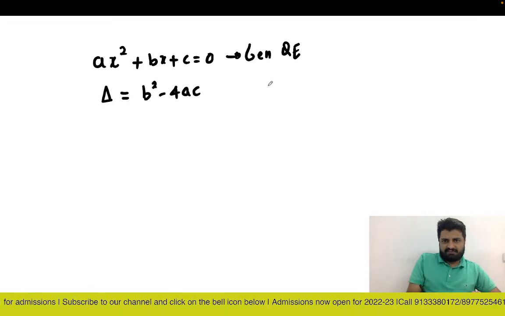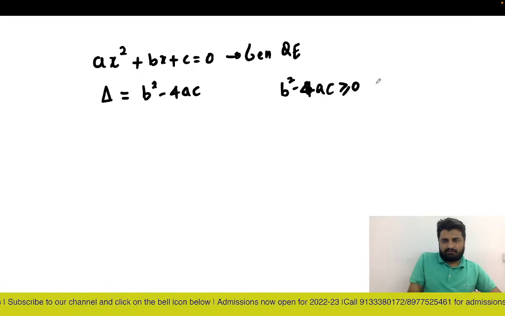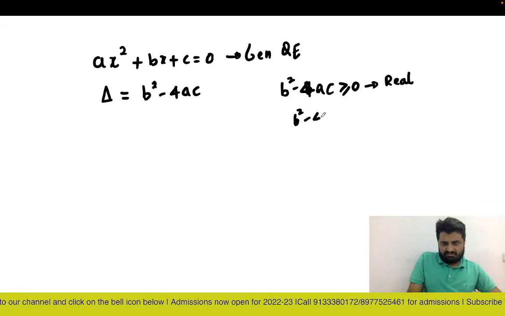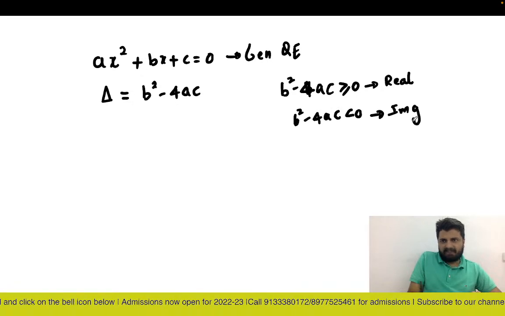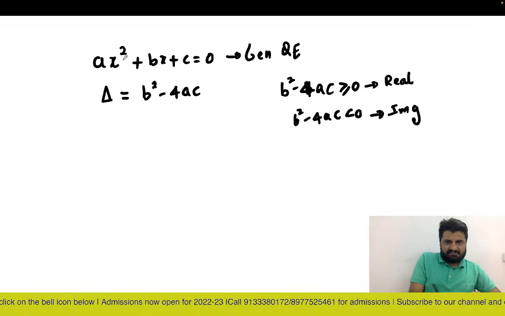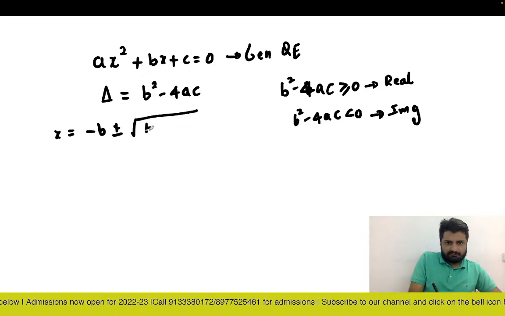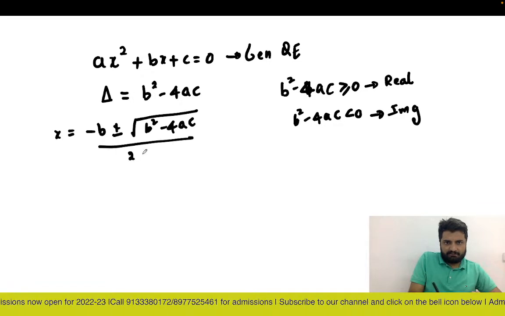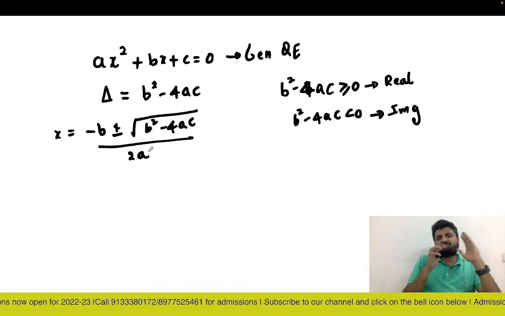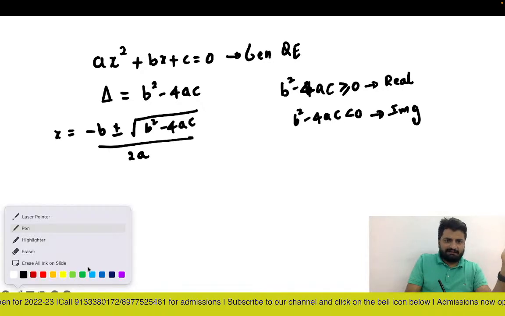If this b square minus 4ac is greater than or equal to 0, then they are said to be real roots. If b square minus 4ac is less than 0, then they are said to be imaginary roots. To find the roots of this equation, x can be written as minus b plus or minus under root of b square minus 4ac, by 2a. This is how you can find the roots. And now the logic is self-explanatory here.